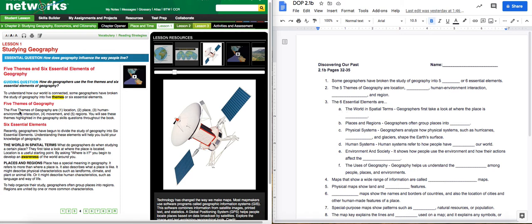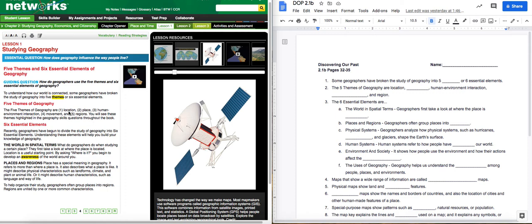Let's go through the 5 themes. The 5 themes of geography are 1, location, 2, your blank, places, 3, human environment interaction, 4, the other blank, movement, and 5, regions. You will see these themes highlighted in the geography skills questions throughout this book.